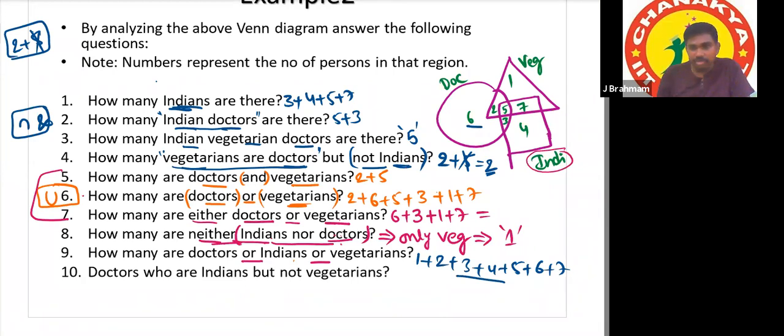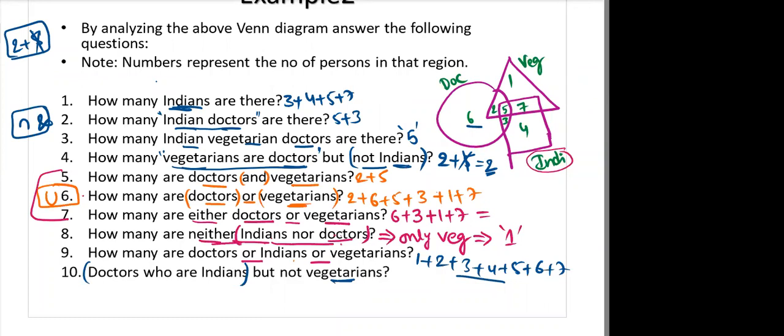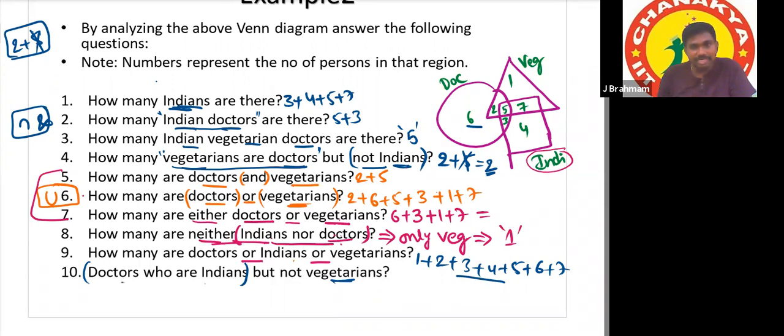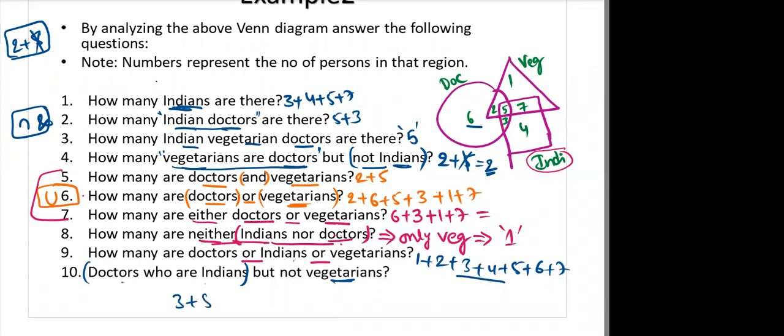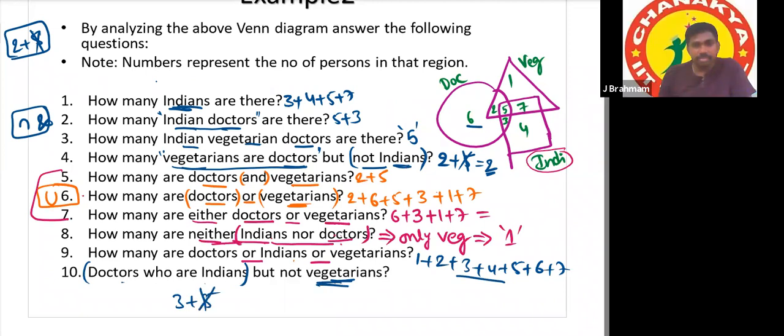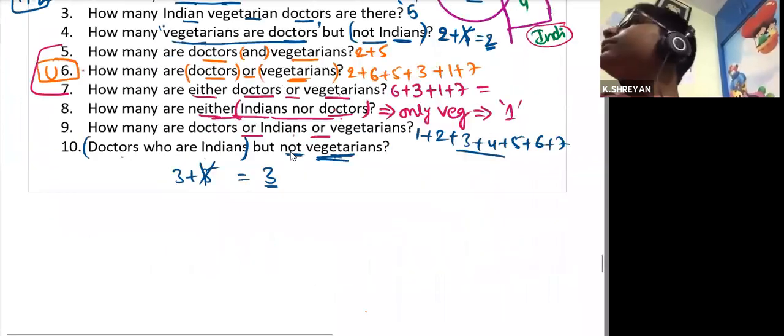Next, last question for this exercise: who are doctors who are Indians but not vegetarians? First of all we have to take the common numbers for these two. Common numbers for doctors and Indians: 3 plus 5. But "not" means cancel 5, so it will be only 3. We have to cancel 5 because of the negative. Take all positive, then eliminate negative.